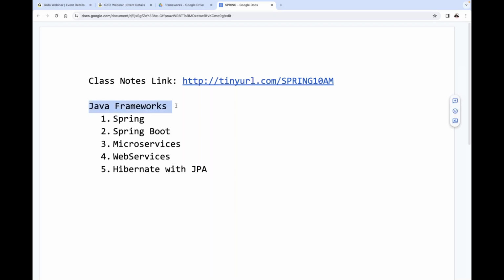Up to now, whatever programming we have done is at one level. But the next learning process is at a different level. Everything we are going to think about is enterprise level, enterprise application development. For that particular purpose, we are understanding this Java frameworks content like Spring framework, Spring Boot, microservices, web services. Next one is Hibernate.